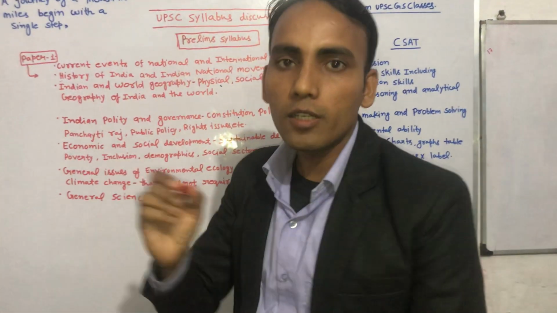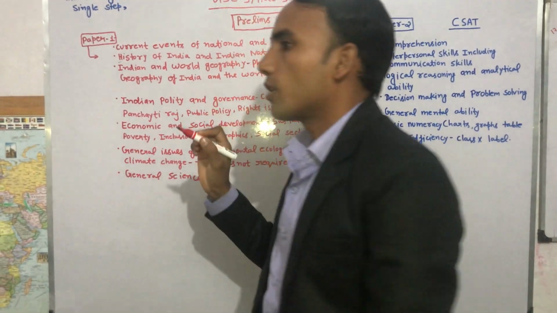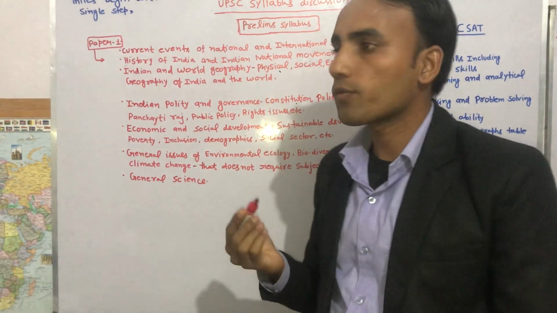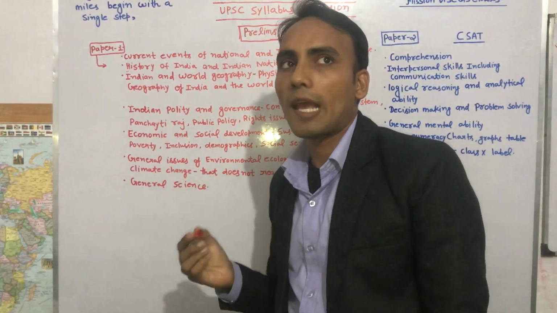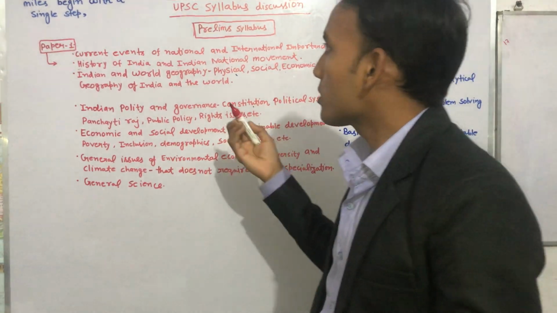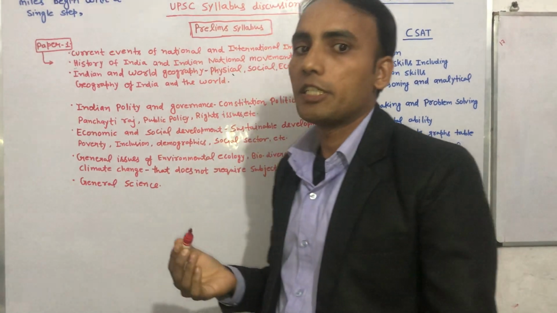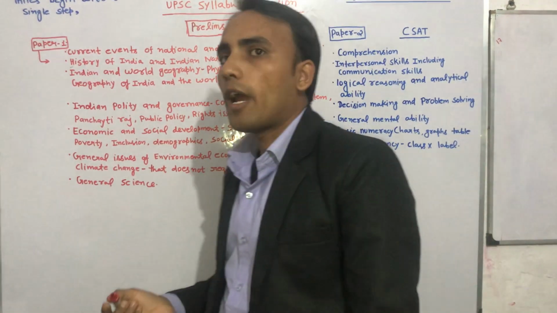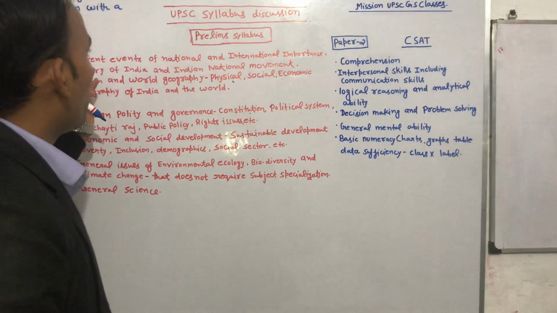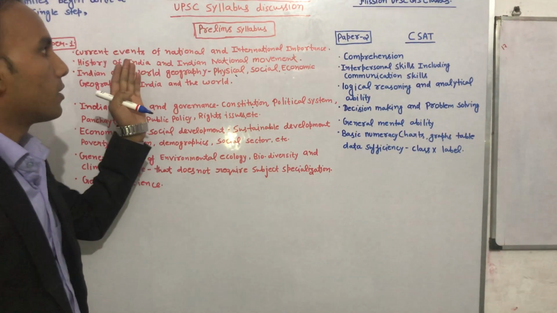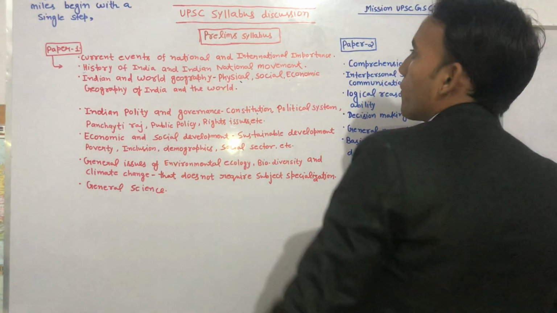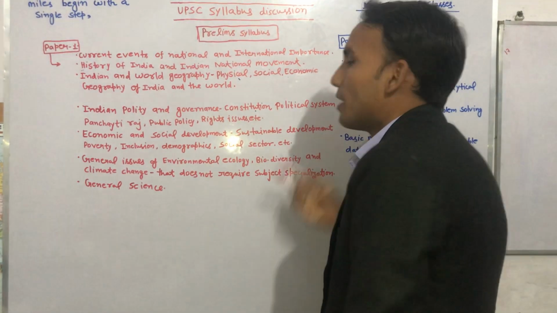First, the current events of national and international importance cover almost everything that is of national and international importance, like technologies that are affecting national and international things, like society, if anything is changing in society, international relations, and everything whatever is of national and international importance. If you understand, this is the current affairs part. It is only mentioned in the name of current affairs, as current events of national and international importance.